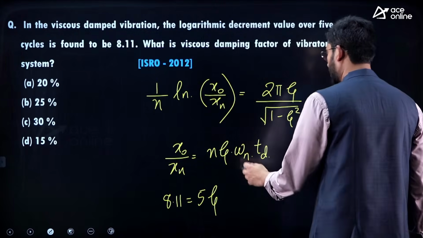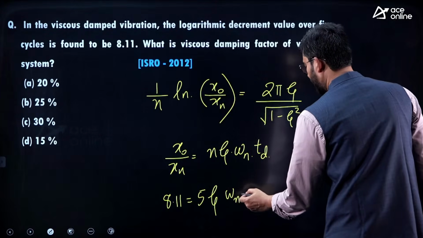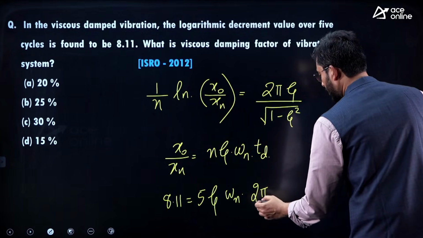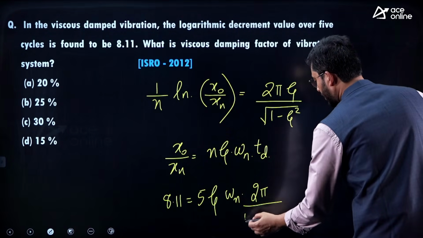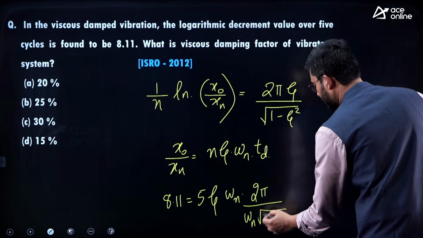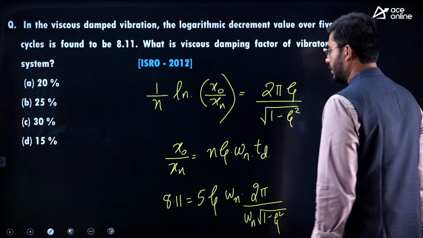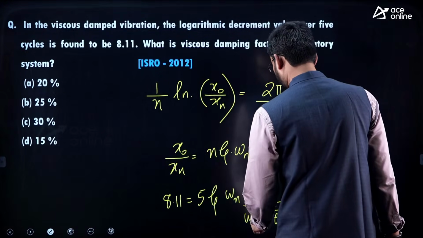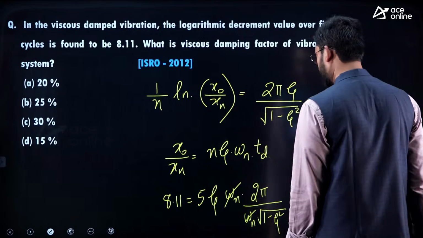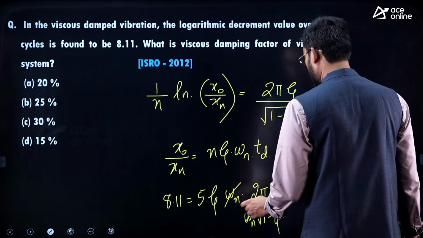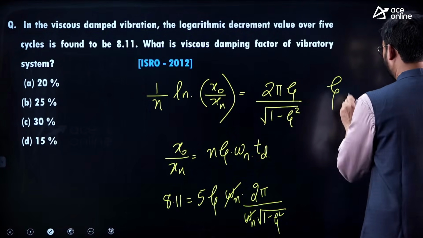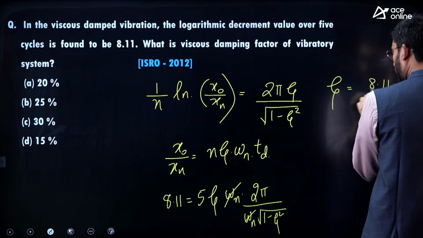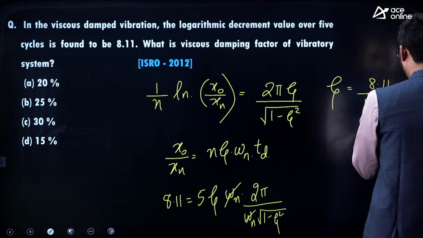Zeta we need to calculate, so omega n and td we can write as 2 pi by omega n into root of 1 minus zeta square. So here omega n and omega n gets cancelled, and for zeta you need to solve, that is zeta equal to 8.11 divided by 5 into 2 is 10, that is 10 pi.